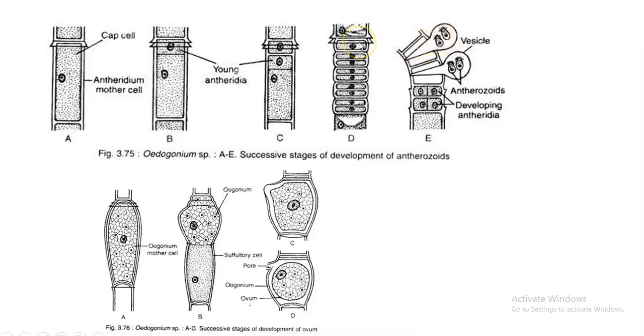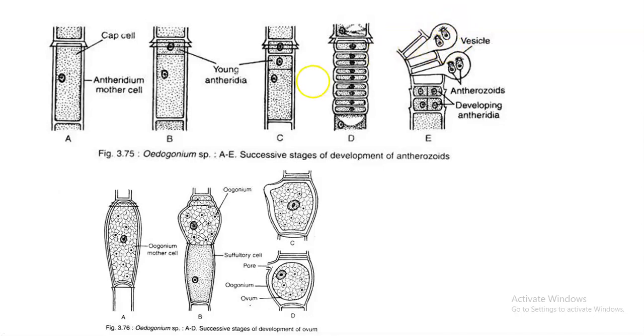As soon as maturity is reached, this particular antheridium at the junction of the cap will split open and will release these 2 anthrozoids which are covered in a vesicle. Okay, the vesicle will dissolve soon after its contact with water.